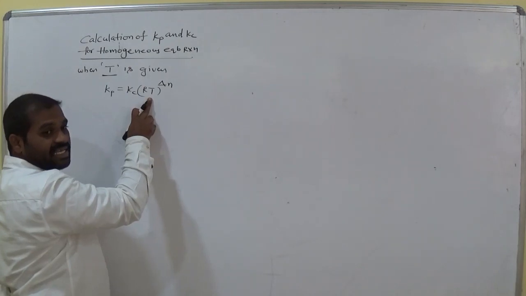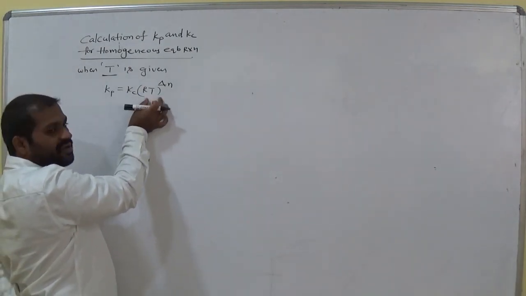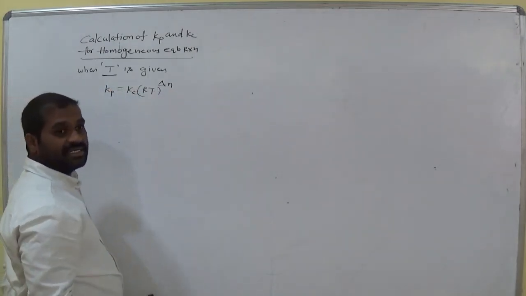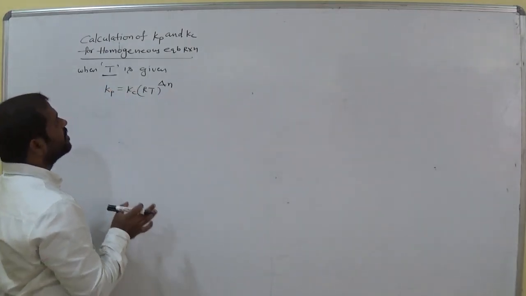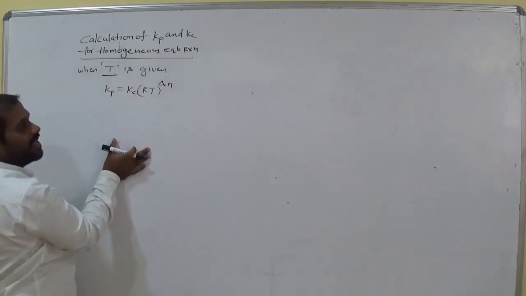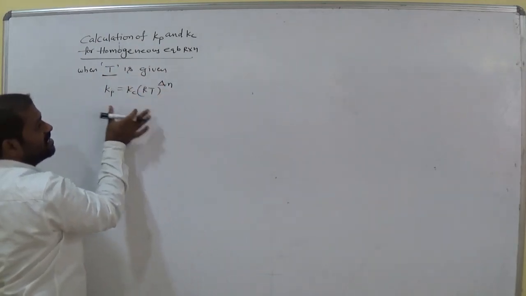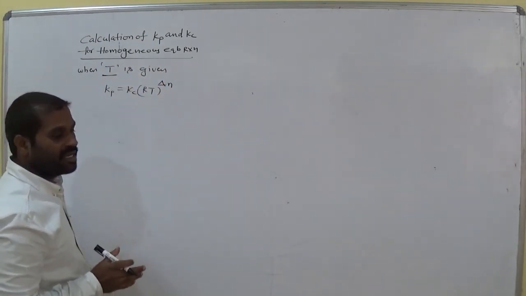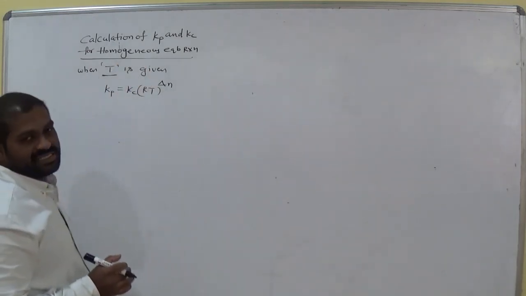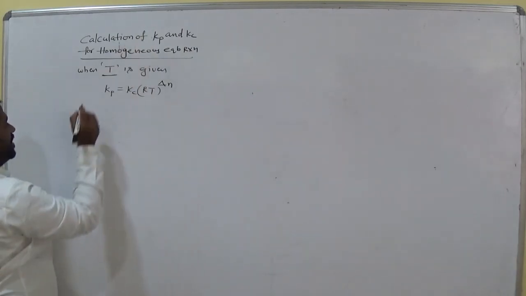So here what is T? Absolute temperature. So when the temperature is given, what is the relation? Kp is equals Kc RT whole power delta n. Am I right? So when temperature is given for a homogeneous chemical equilibrium reaction, then what is the expression between Kp and Kc? This is the expression. Okay. So already homogeneous equilibrium is divided into three subcategories. So in that one is you know very well.